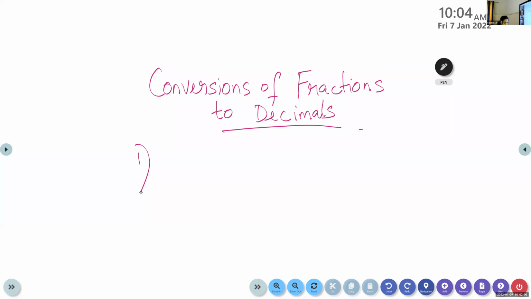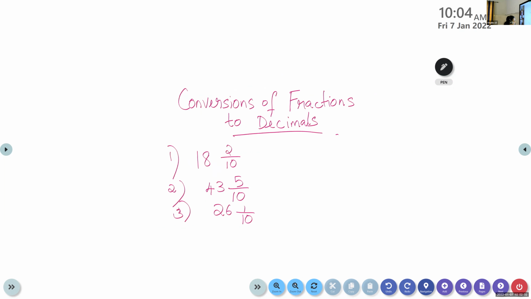Question number 1. 18 and 2 by 10. Next one, question number 2. 43 and 5 by 10. Question number 3, 26 and 1 by 10. Question number 4, 4 and 9 by 10. We have to write these numbers in decimal form.